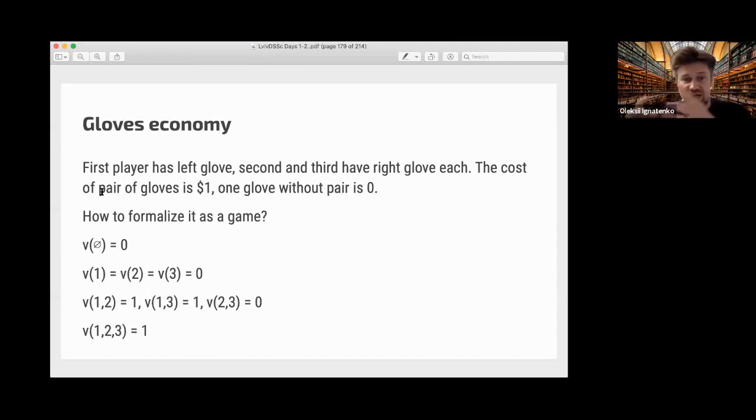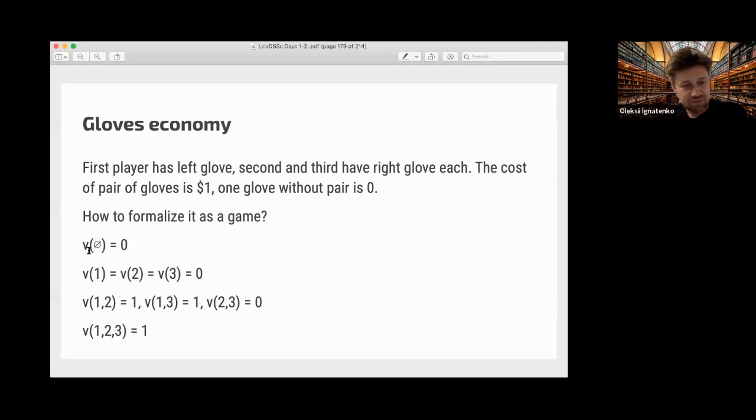And the value of a pair is $1, but a glove without a pair has no value at all. So how to formalize this as a game? They need to form a coalition just to get this value.